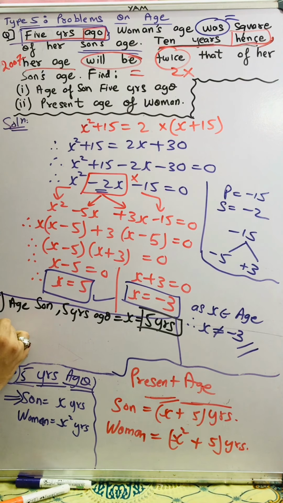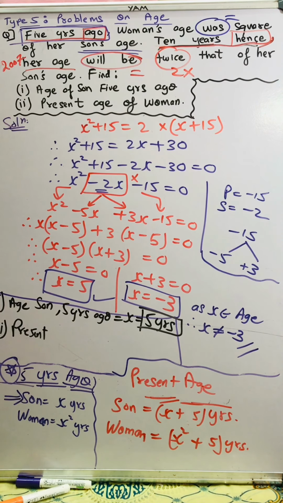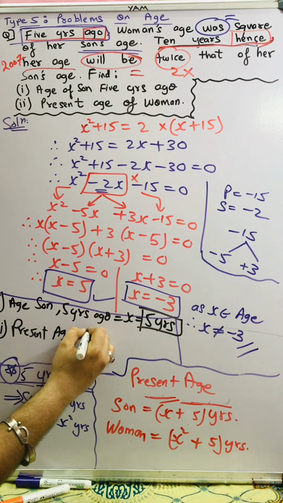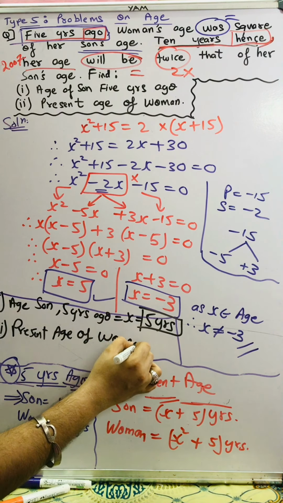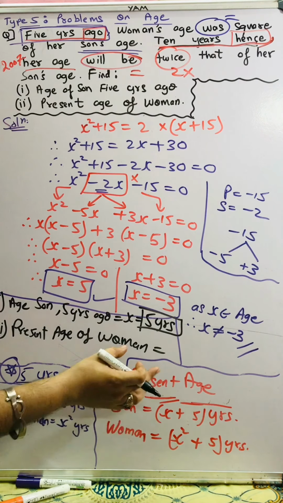Okay, now the second one. Second one is the present age of the woman. Okay, the present age of the woman. What's the present age? We had supposed here, we had written here, the present age of the woman is x square plus 5. So I'm erasing this part.